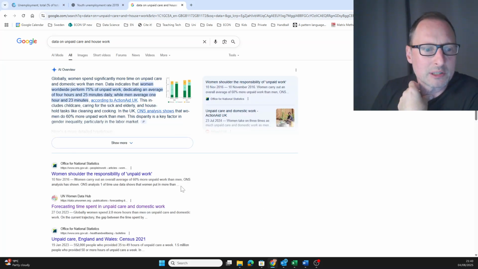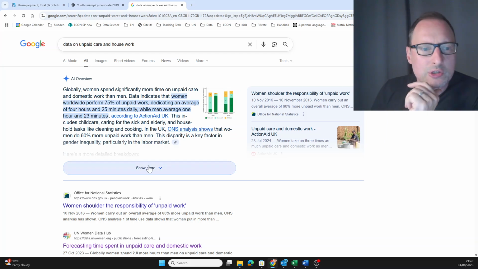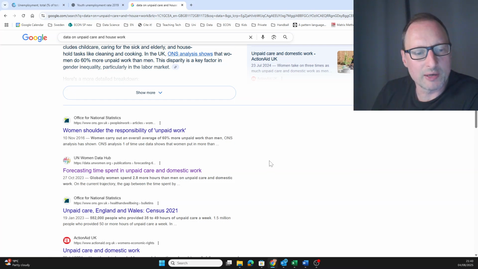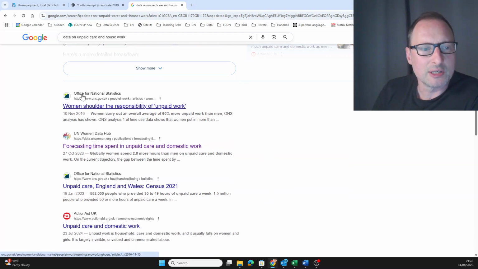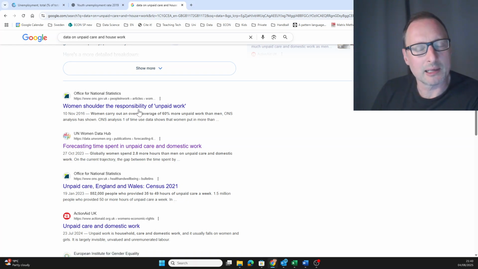And we can then see what we get. Let me increase the font here a little bit. So here we see, and now we need to judge a little bit where we may find information. Here we see information from the Office for National Statistics. That's in the UK. We may very well find the UK data from here, and that may be the source where ChatGPT got the data from before. But we'll not find data for Sweden here.